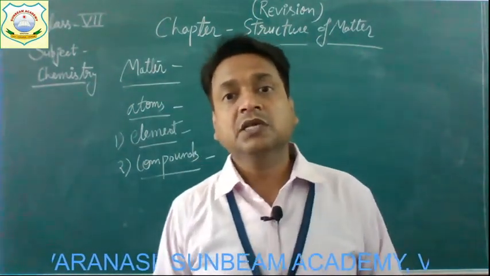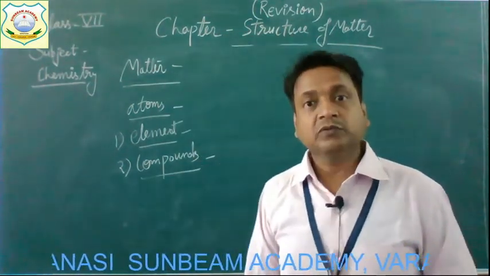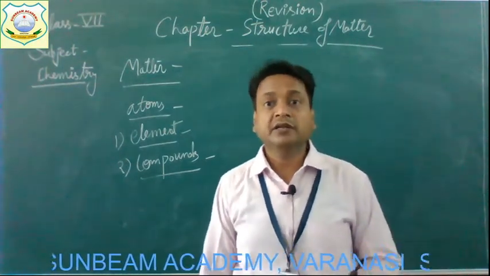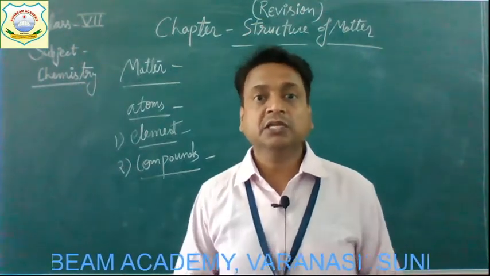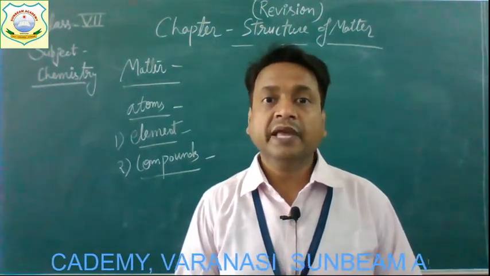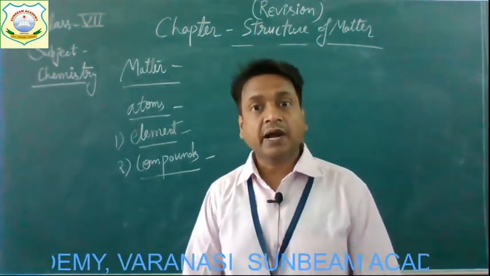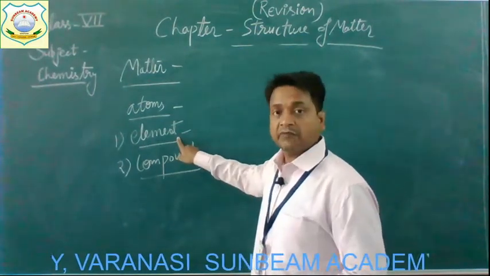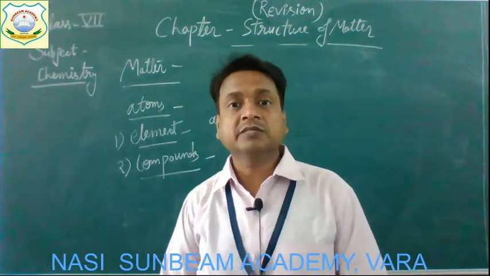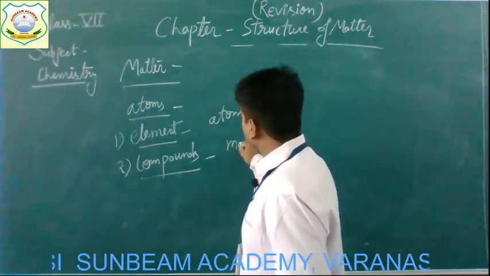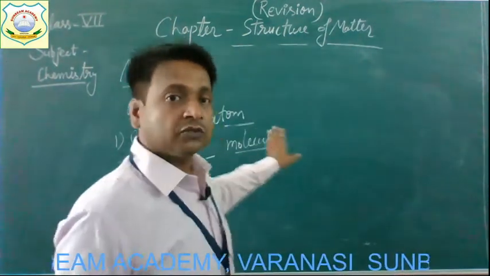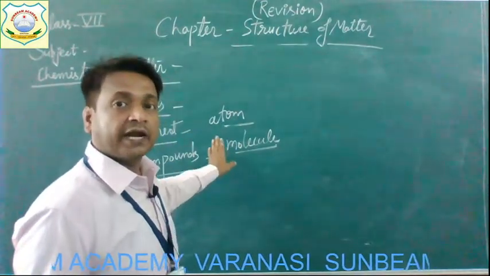Compounds are the substances which are made up when two or more different elements are joined together in a definite ratio. Such a combination of different elements in a definite ratio is termed as a compound. The smallest particle by which an element is made up is an atom, and the smallest particle by which a compound is made up is a molecule. Please understand these two terms, atoms and molecules.